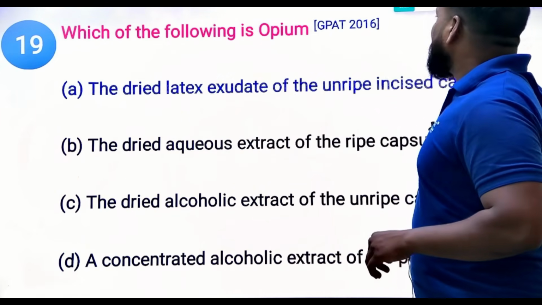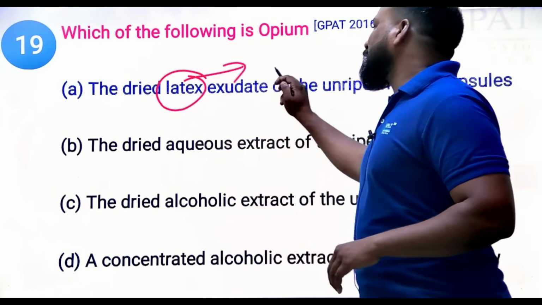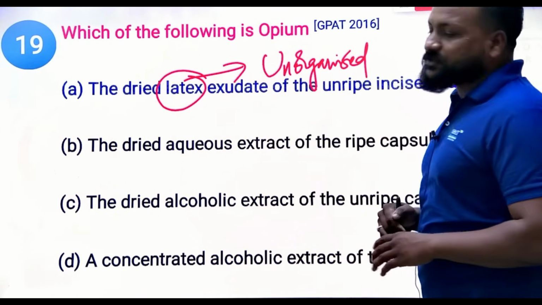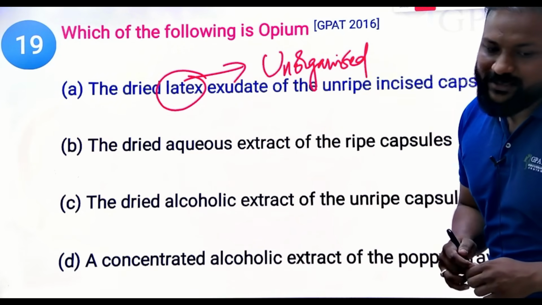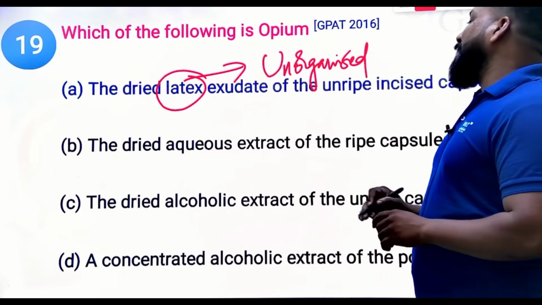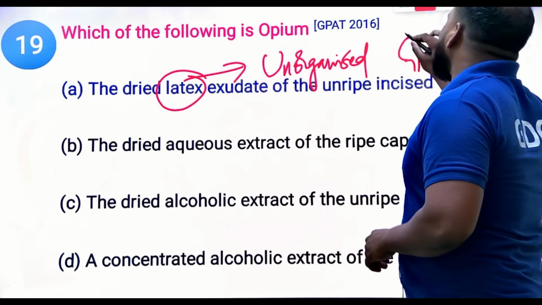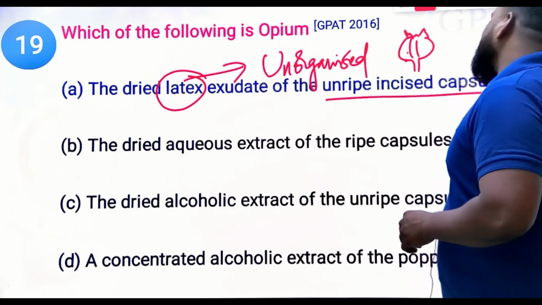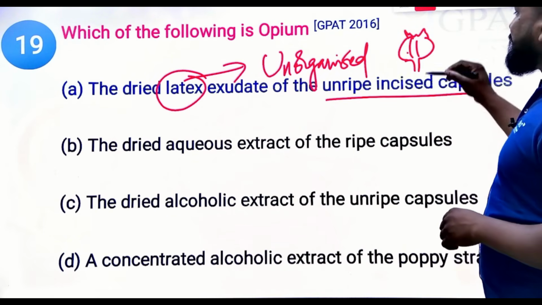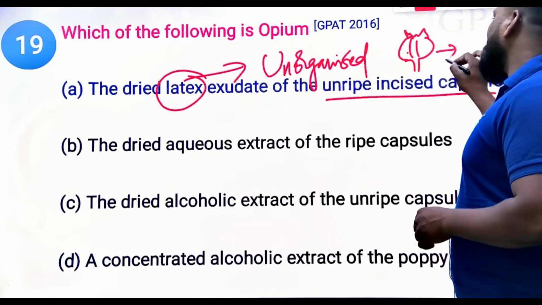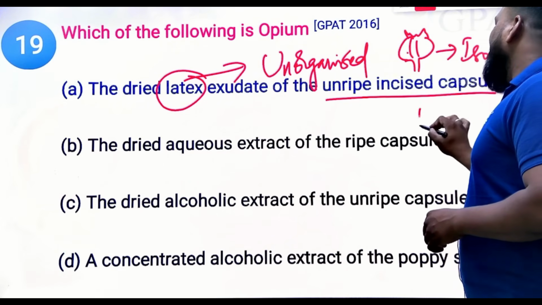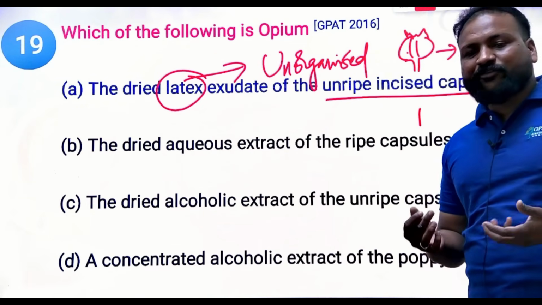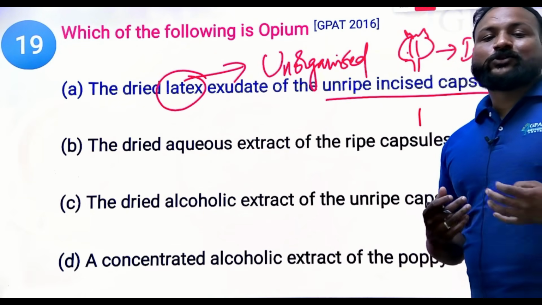From that you should remember, as it is a latex, it comes under the unorganized drug. Is this clear? It is obtained from the opium poppy capsules, by the incision of the unripened capsules. It comes under the isoquinoline alkaloids. It contains several chemical constituents like codeine, thebaine, noscapine, morphine, and papaverine. These are all the opium alkaloids.